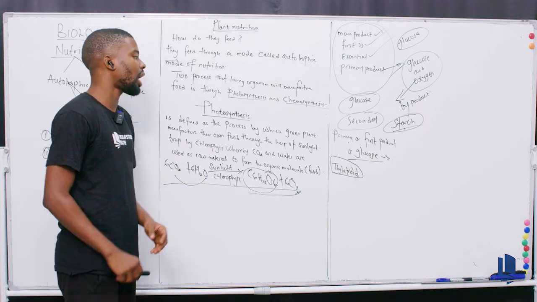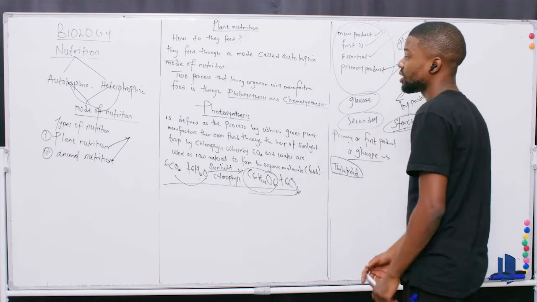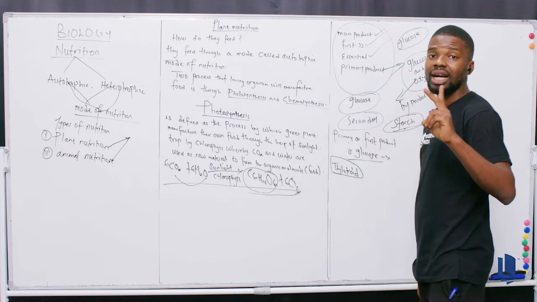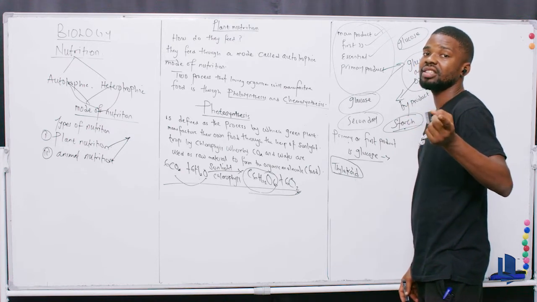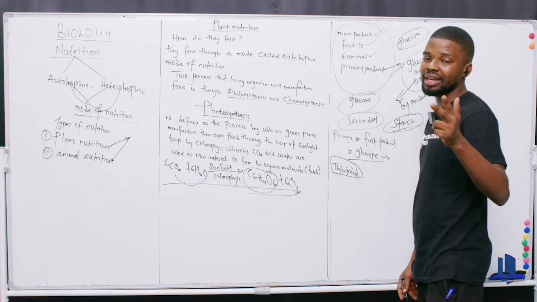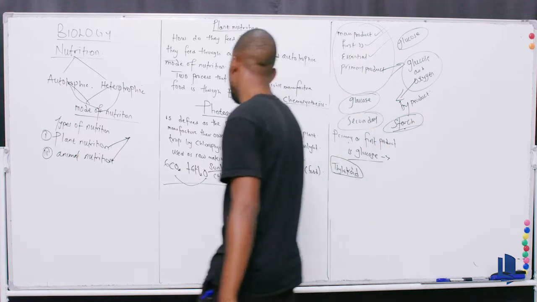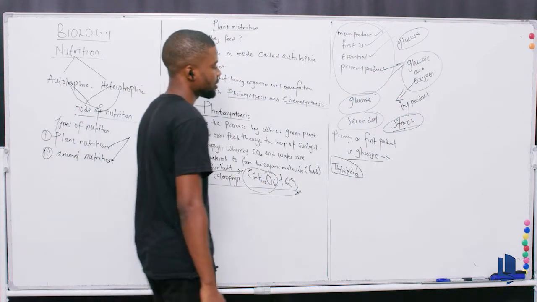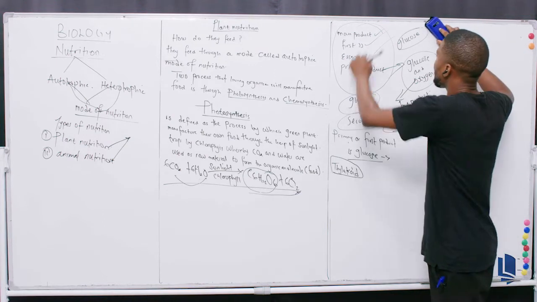Now, this is where we go. They used to say, how many phases do we have in photosynthesis? Obviously, we have two phases. We got the light phase and we have the dark phase. Some say the light stage, some call it stage. Light phase, dark phase, it's the same thing. So, I want you to understand one good thing here. When they say the light phase,